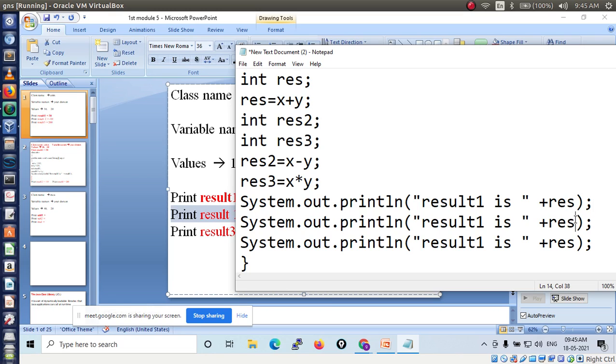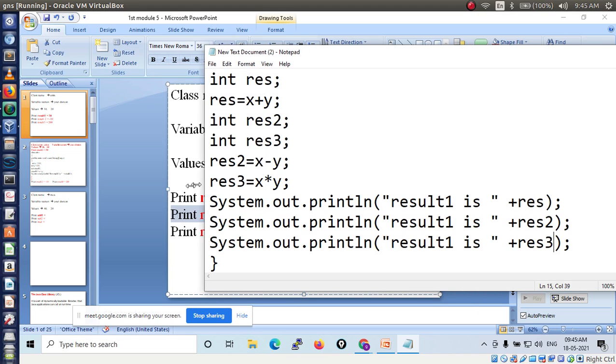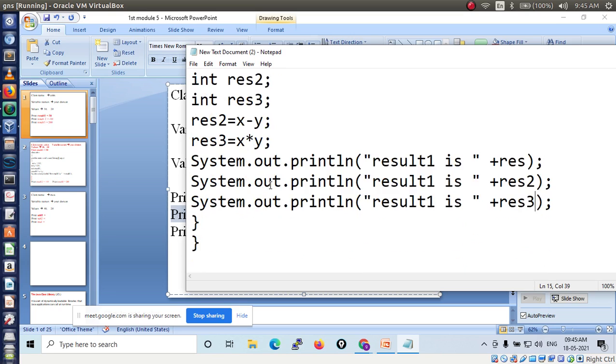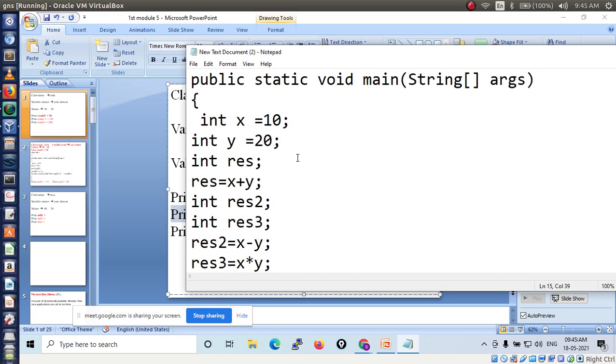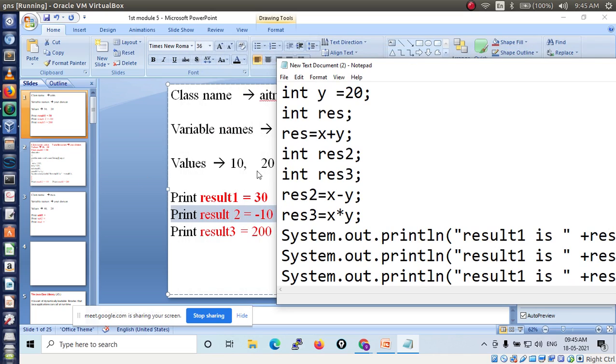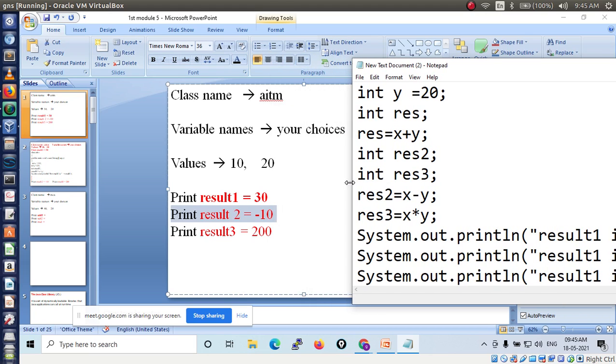I am going to define variable res2, then here res3. This is a program for calculating addition, multiplication and subtraction using this Java program. Any doubts regarding this point? Here you understood the logic. While giving data like this, you have to write a program for this. Understood everyone? Is that clear?